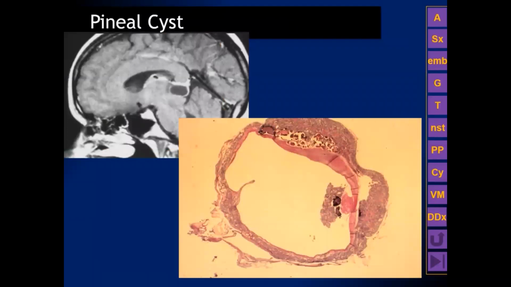So this is the pathology on the same case. And what we see is pineal parenchyma on the outside, some calcifications, so-called brain sand, similar to the calcifications we see in the normal pineal gland, and an empty fluid-filled space, a classic example of a benign pineal cyst.